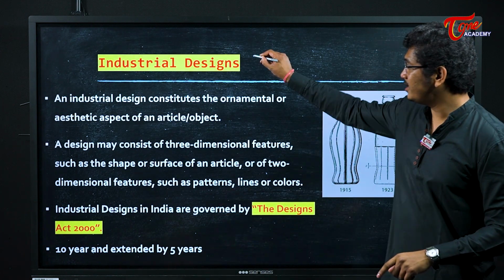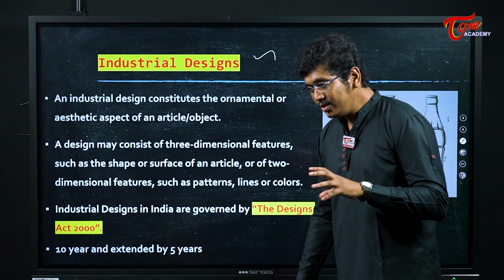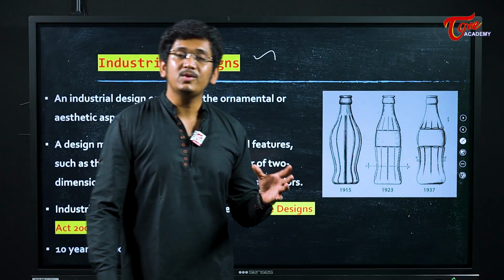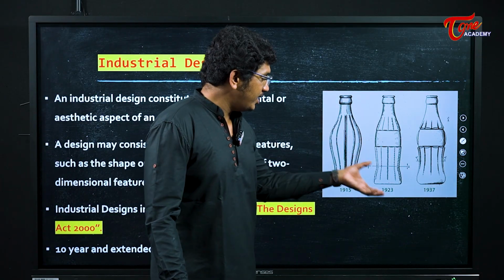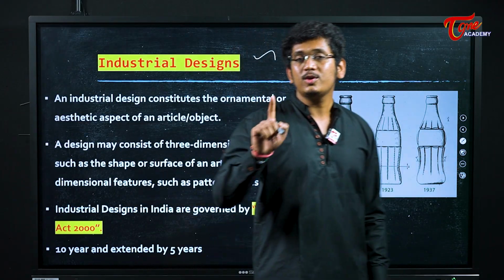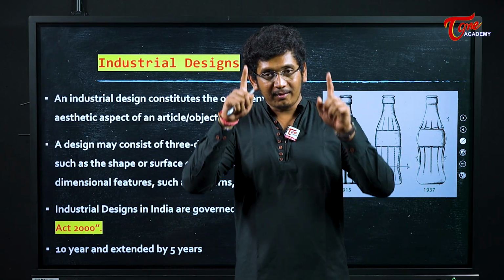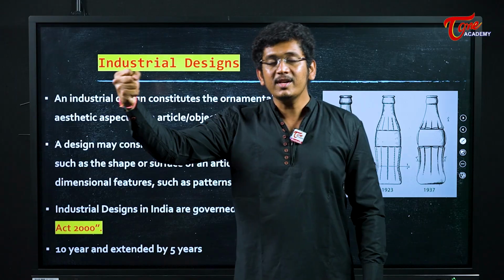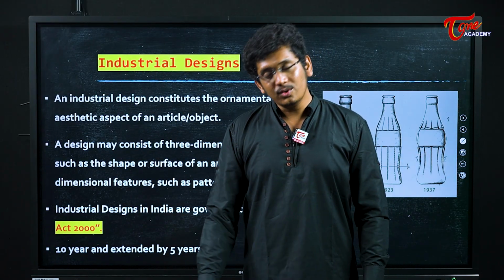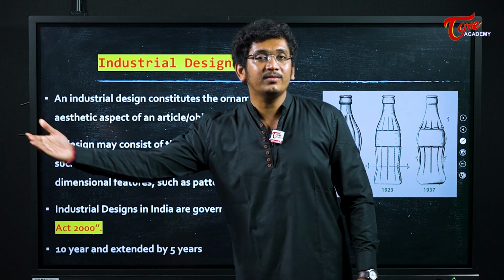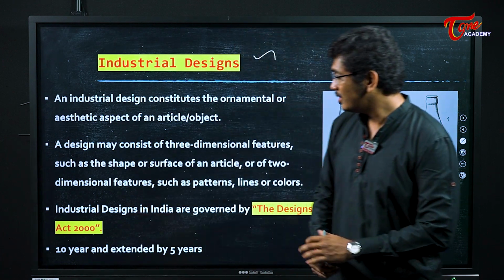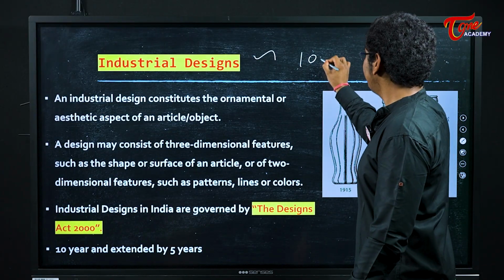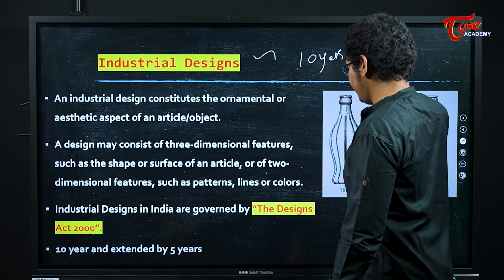The next thing you have to see is industrial design. When you have designed something for aesthetic properties, that falls under industrial design. For example, you see the bottle of Coca-Cola. It has some unique industrial design in it. And no one should be able to use this industrial design because the Coca-Cola bottle is their trademark, their unique look. If everyone is going to use the same industrial design, don't you think it will lead to the destruction of the Coca-Cola economy? Right? So in India, industrial designs are given protection for 10 years, extended by 5 years.